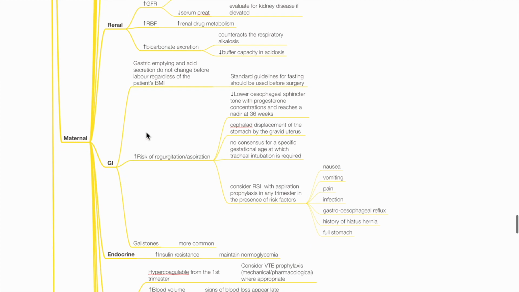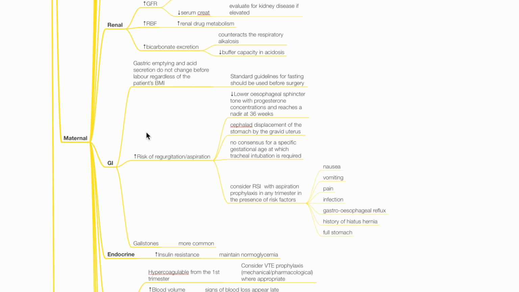Gastric emptying and acid secretion do not change before labor regardless of BMI. Standard guidelines for fasting should be used before surgery. There is increased risk of regurgitation and aspiration as there is reduced lower esophageal sphincter tone with progesterone concentrations, and cephalad displacement of the stomach by the gravid uterus. However, there is no consensus for a specific gestational age at which tracheal intubation is required.